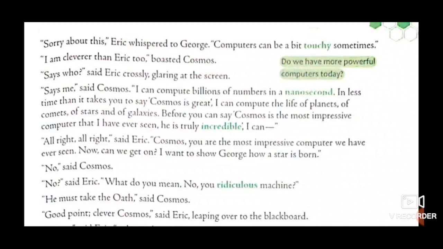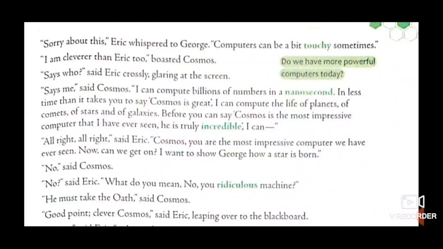"No," said Cosmos. Cosmos declined or refused to follow Eric's instruction. "No?" said Eric. Eric was surprised at his response. "What do you mean? No, you ridiculous machine." He said that. What is the meaning? How can you say no to me? You ridiculous machine.